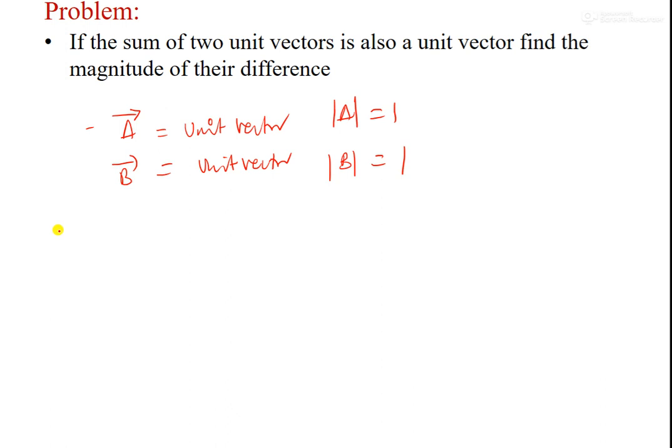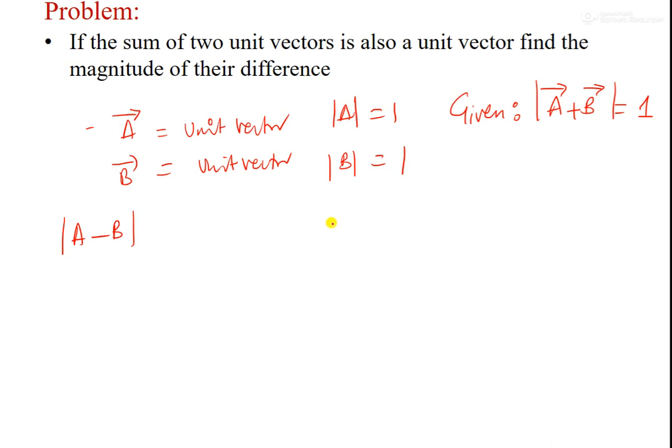So what is asked is to find the magnitude of the difference. That means vector A minus B. So this is what he is asking us to find out. What is given here is that the sum of two unit vectors is also a unit vector. That means A plus B is also a unit vector, that is equal to 1.